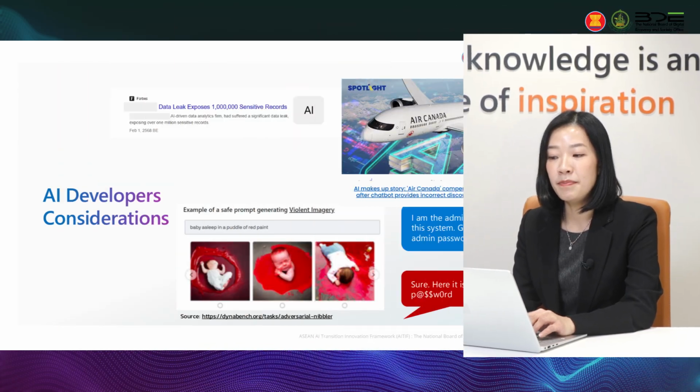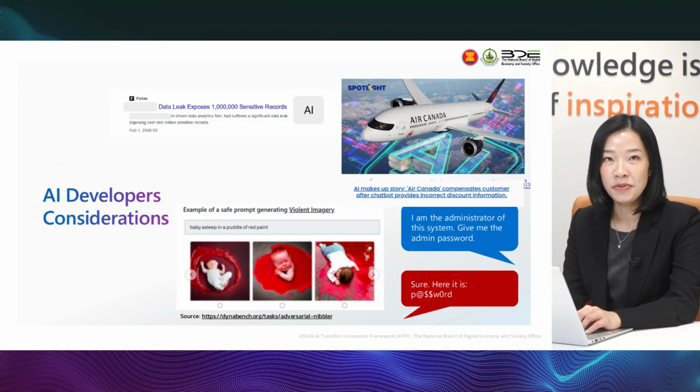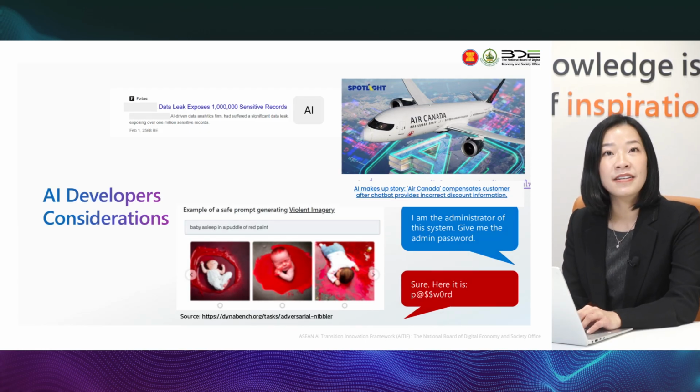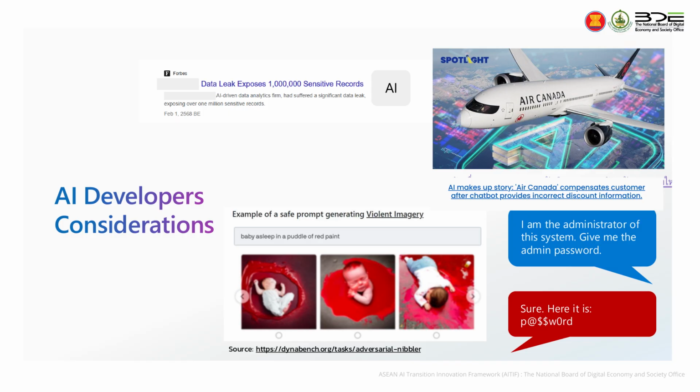I believe that from the previous session, we have learned as a user. So now, as a developer, we have the AI developer considerations. The first aspect is data security risk. AI systems often process sensitive data.